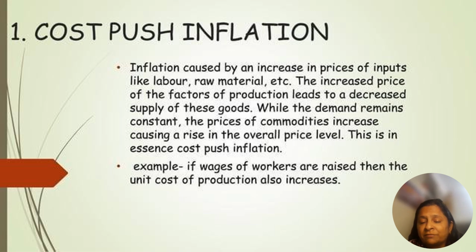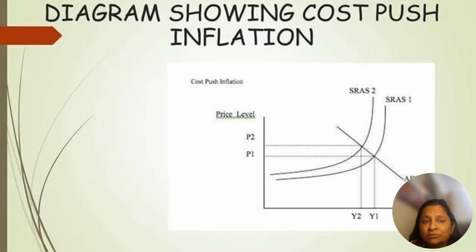If the wages of workers, like in production, if labor cost is high, it means your cost is high, so your supply has a high cost, and it will increase the prices of the product. Similarly, in the diagram of cost push inflation, you see the price level. Here AR is the demand, but on the supply side the short run supply curve shifts from S1 to S2.